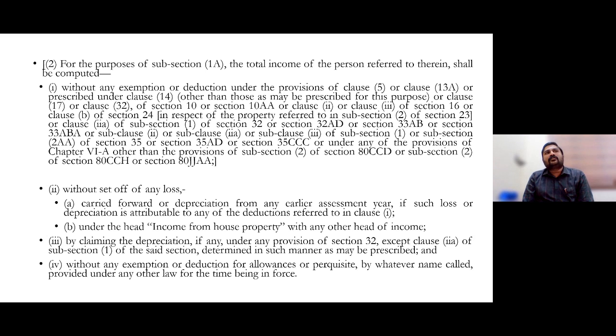But for let out property, definitely yes, you can have that deduction. Interest on loan you can deduct without any limit, but you cannot set off or carry forward against some other heads of income, that is the only restriction. But for the time being, for self-occupied property, if you are opting for this new tax regime, interest paid on home loan for self-occupied property, that 2 lakh limit or 30,000 rupees, you cannot